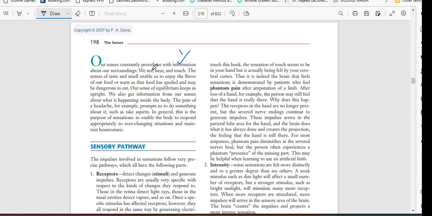So that is the reason we need to see and hear. The second thing, we need to hear. Then only we will respond. The third thing is touch. Whenever you want to pick up anything, or do something, if you want to ride a bike, then you need the sensation of touch. Then only you can ride. So these are very important things. What is happening in and around our surroundings, with the help of senses only we can observe.